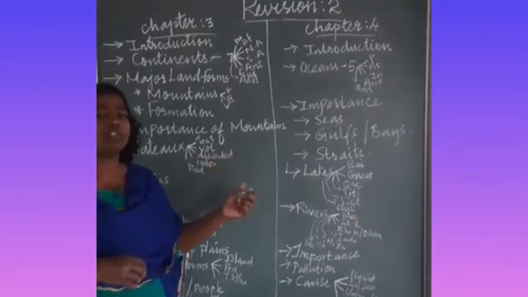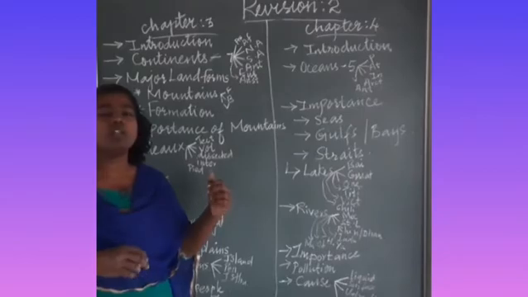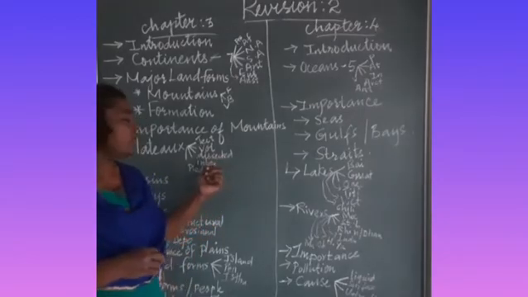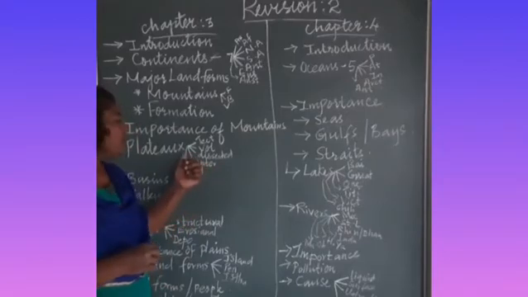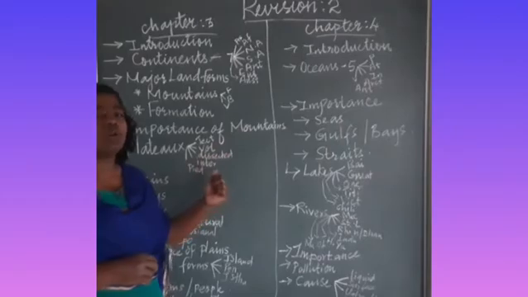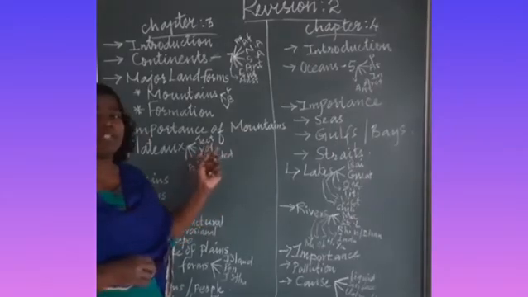How are these plateaus formed? Plateaus are also formed because of the movements of the surface of the earth in the crust. Now there are different plateaus. The first type of plateaus are known as tectonic plateaus.